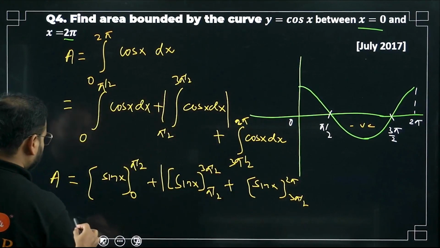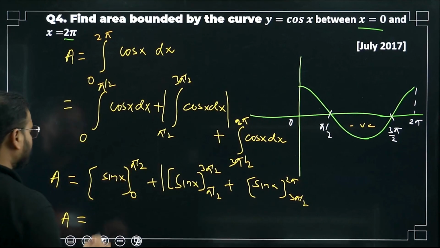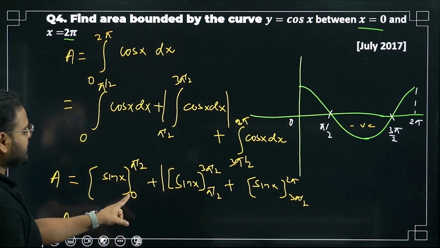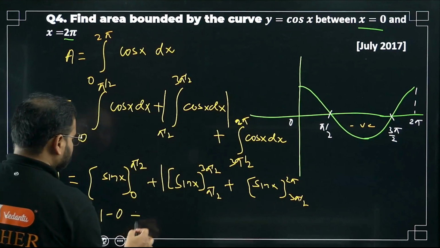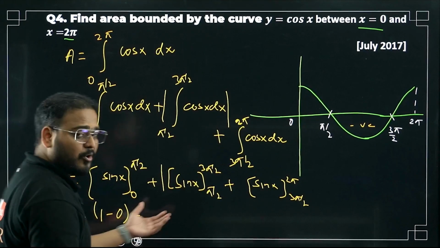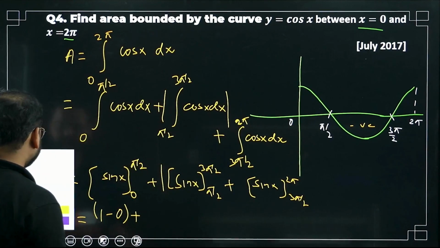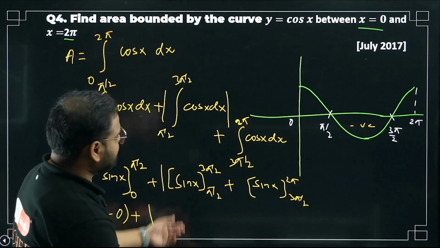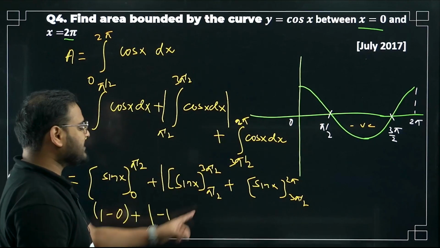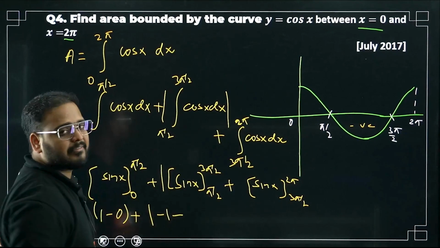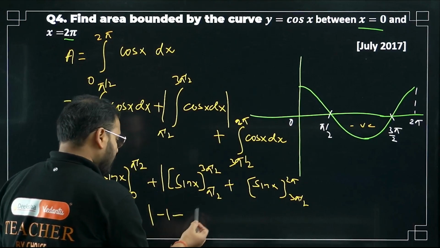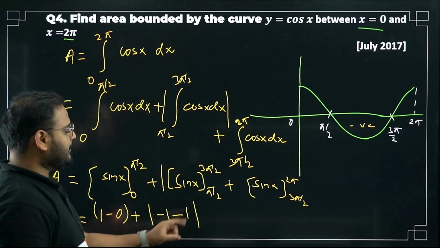Let's have a look. Sine pi by 2 is 1. Sine 0 is 0, so minus 0. Upper limit minus lower limit. First one is done. Second one is a modulus. So put a modulus over here. Sine 3 pi by 2 is negative 1, so put here minus 1. And sine pi by 2 is plus 1, with the lower limit negative. Upper limit minus lower limit. So minus 1, minus 1.